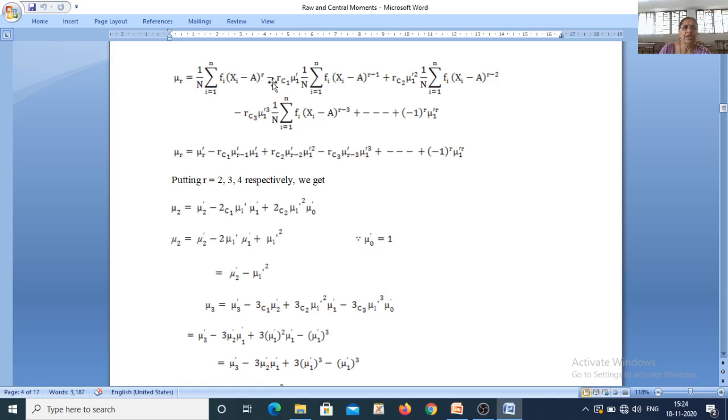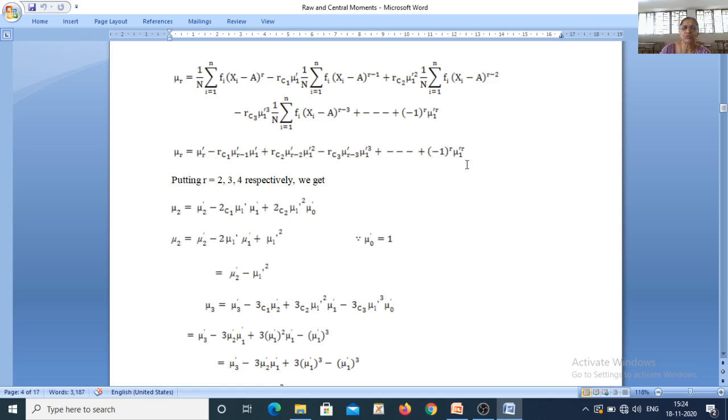So by writing A is equal to x bar, we have mu r is equal to mu r dash minus rC1 mu r minus 1 dash into mu 1 dash plus rC2 mu r minus 2 dash into mu 1 dash square minus rC3 mu r minus 3 dash into mu 1 dash cube, etc. The last term will be either plus or minus depending upon the value of r.